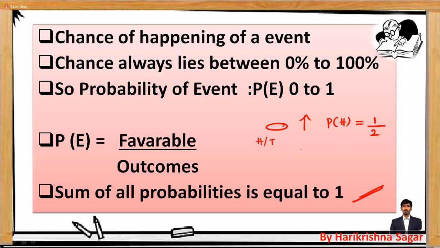Similarly, what is the probability of getting a tail? Getting a tail is also one condition out of the 2 chances, so 1 by 2 is the probability. So the sum of the probabilities, 1 by 2 plus 1 by 2, is equal to 1. This is a basic condition which you can remember.